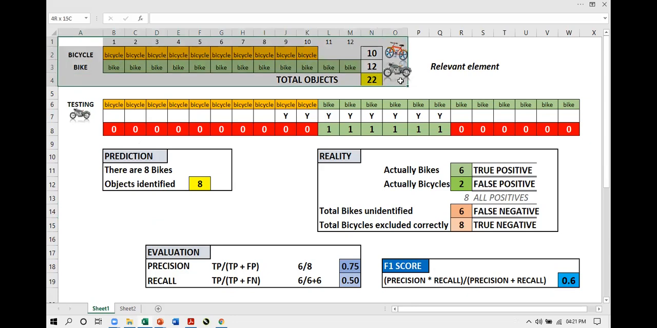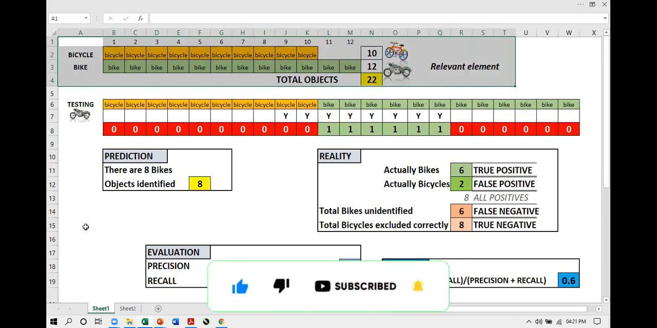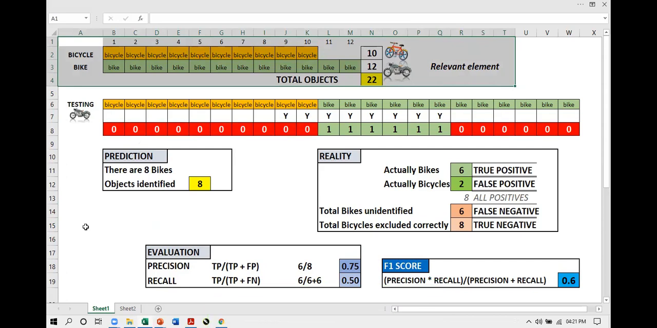Look at this part which I'm highlighting. This is the scenario where we have a photograph of 10 bicycles and 12 bikes. A model is given a photograph to identify 12 bikes, and there are 10 bicycles also in the photograph. So which one is the relevant element? Relevant element is bike, because the model is asked to identify the bikes in the photograph. And in that photograph, there are 10 bicycles also. So this is the situation.